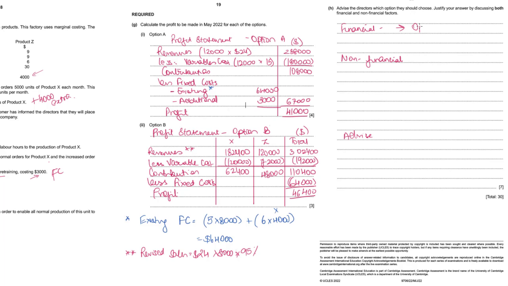So from financial point of view, option B is generating higher profit, and option A is generating lower profit. So from financial point of view, option B is better, before considering the non-financial factors. Now, one problem with this option B, if you ignore the regular customer or the major customer, is future orders from the major customer will be lost.